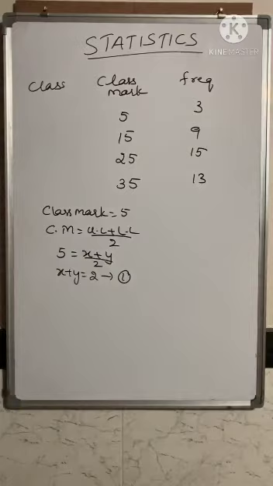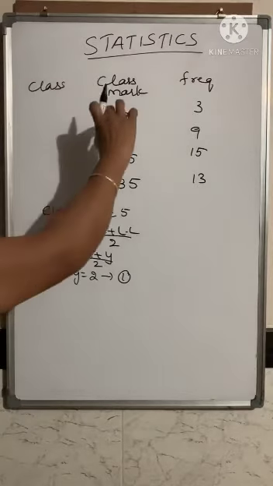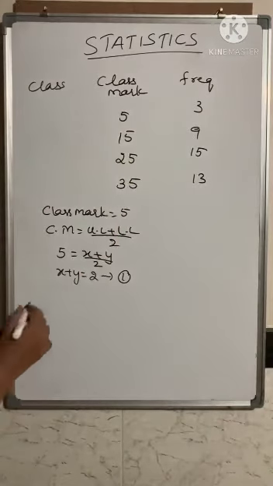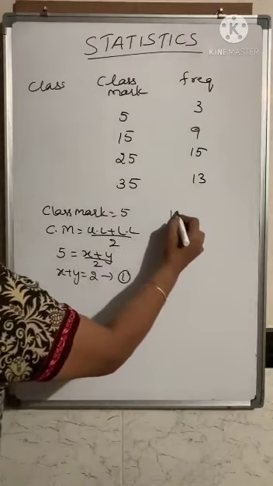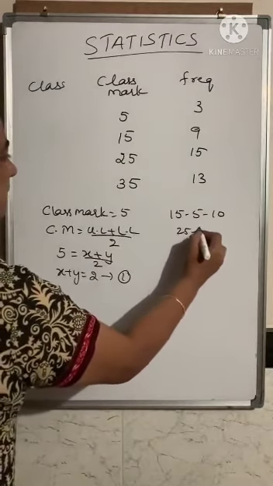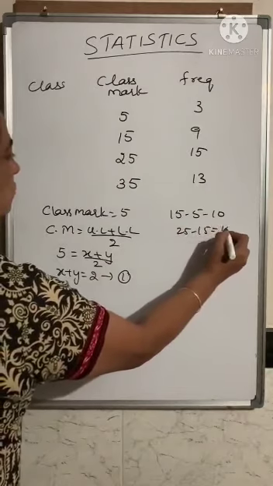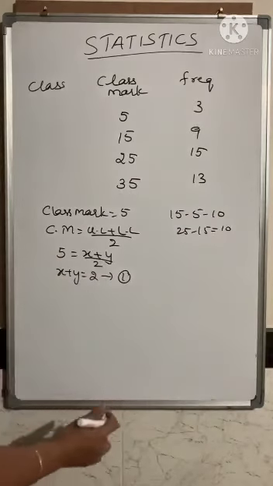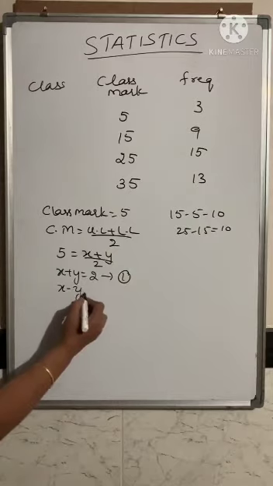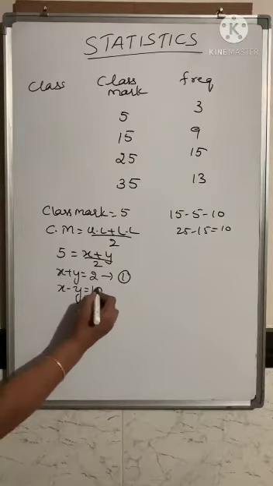Now next, class width. In the last class we have seen the difference between two consecutive class marks is also called the class width. So here you have 15 minus 5, you have 10, and 25 minus 15, you have 10. So the class width here is considered as 10. The class width is given by the upper limit minus the lower limit, which is x minus y, which is equal to 10.